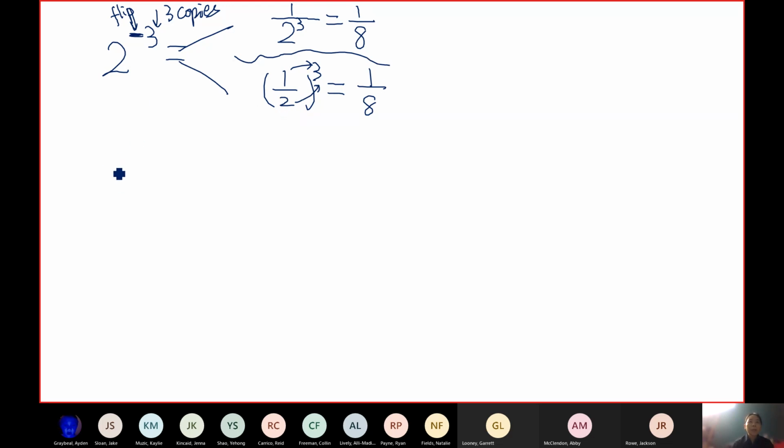So similarly, if I try to do 3 to negative 2, can anybody see what the answer is? Is it -9? Remember, what does negative exponent mean?